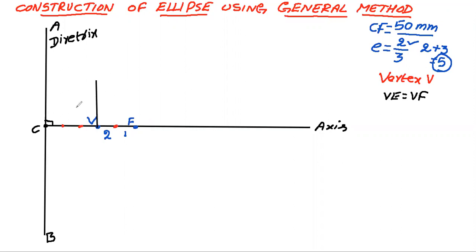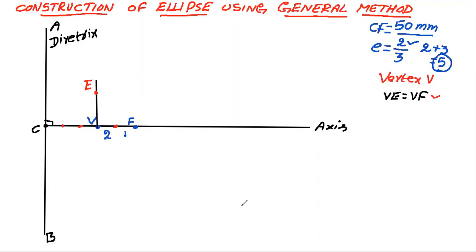In this case, VF is 20 mm. So mark the same length here, and you will get point E. So VE should be VF. Satisfying this, locate E here.